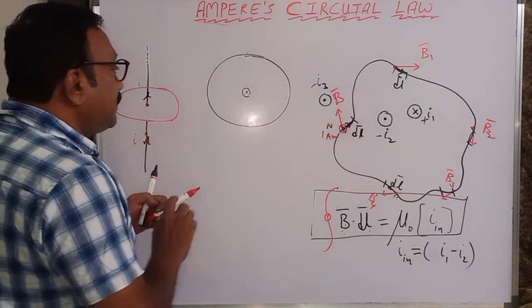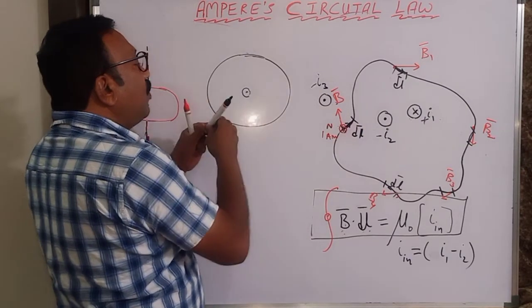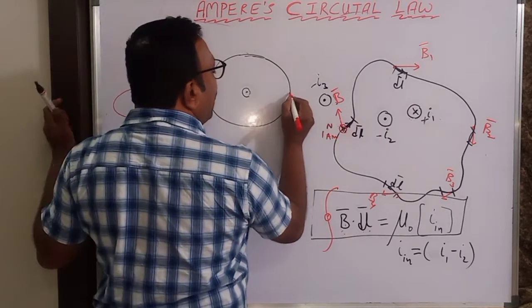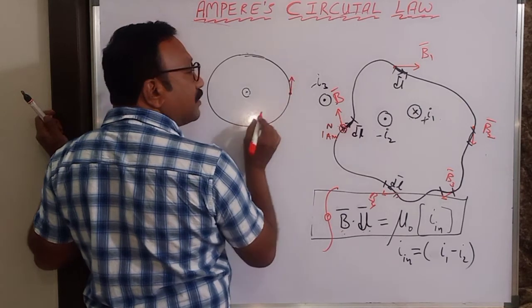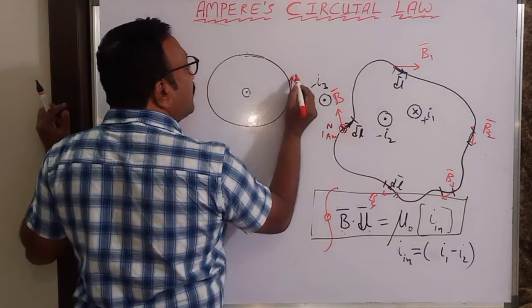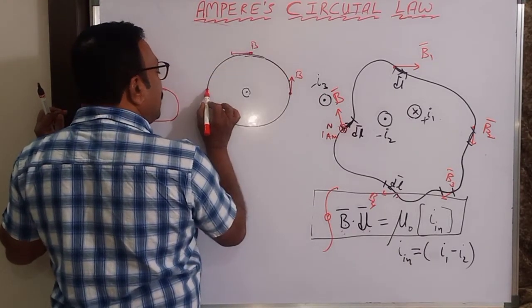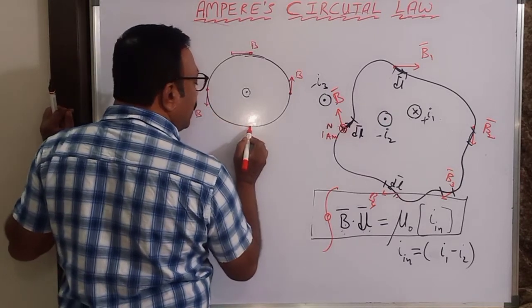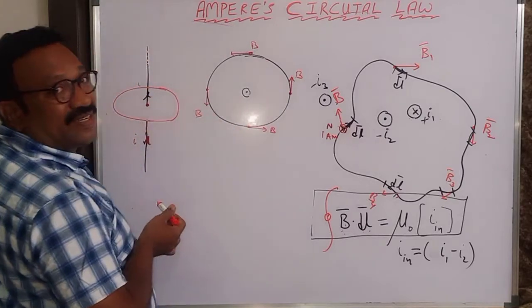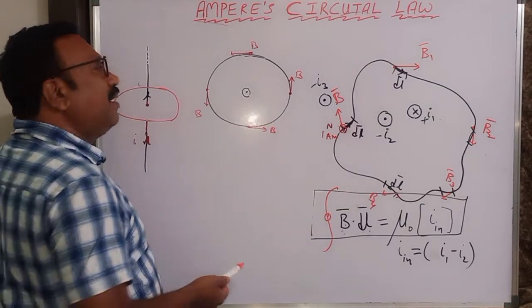Now observe, if you have a current carrying wire like this outward, then what will be the magnetic field here? Like this, isn't it? So I will take the magnetic field here like this. It is tangential, no? This is a magnetic field over here, and here, and here, and here. Why is this magnetic field constant in magnitude? Because the distance is constant. That is the reason. But it is acting tangentially.